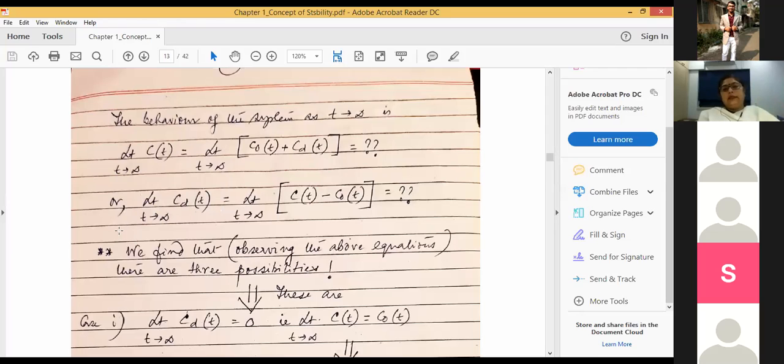that means with time, the output of the system becomes the same as the response of the system that was being exhibited without the disturbing force, isn't it?